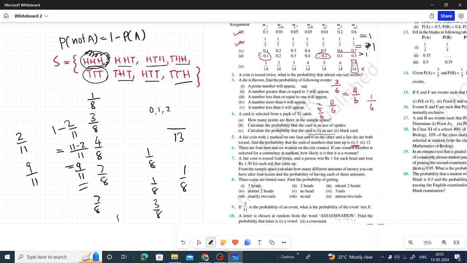How many vowels are there? A, I, 3, 4, 5, 6 are there. So 6 by 13 is the probability of getting a vowel. And the probability of getting a consonant means the remaining 7 by 13.